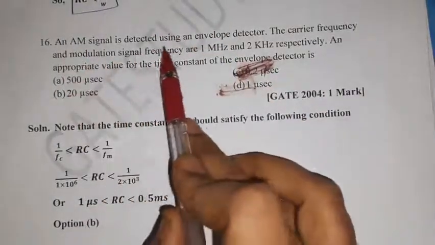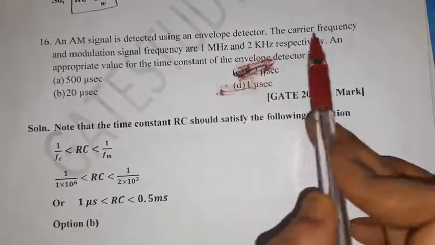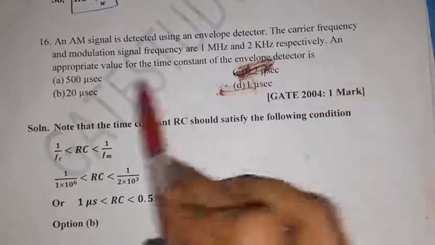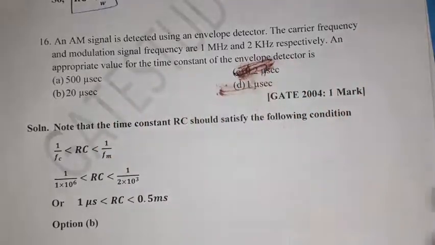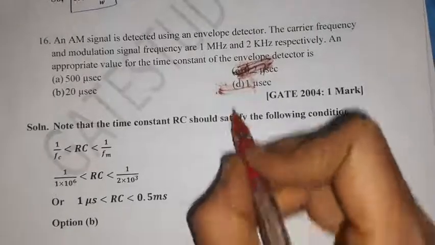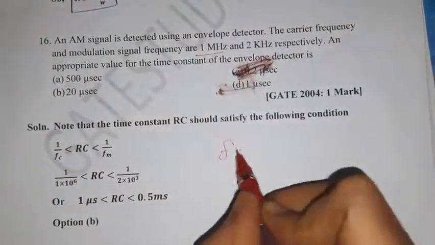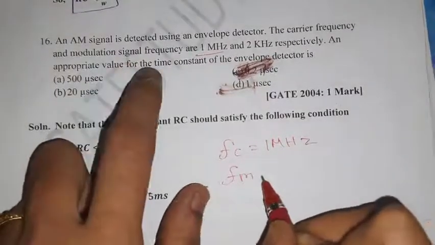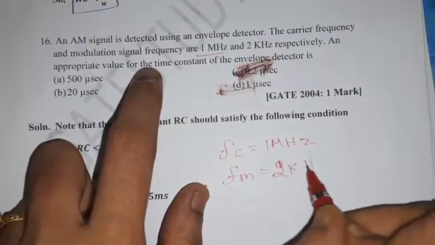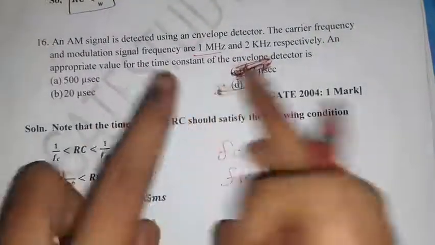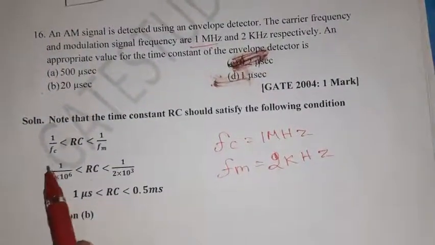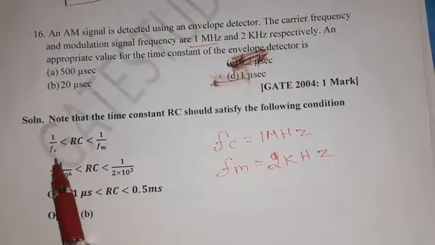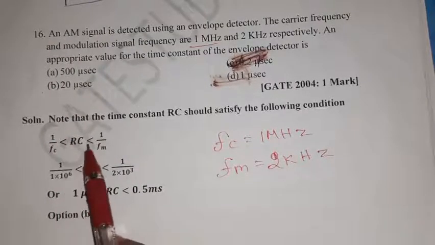Then move on to the question based on the previous problem. An AM signal is detected using an envelope detector. The carrier frequency and modulation signal frequency are 1 MHz and 2 kHz. We need an appropriate value of the time constant of the envelope detector. What is given? Carrier frequency Fc is 1 MHz, and modulation frequency Fm is 2 kHz. What is the general condition? The time constant RC should satisfy 1 by Fc less than RC less than 1 by Fm.